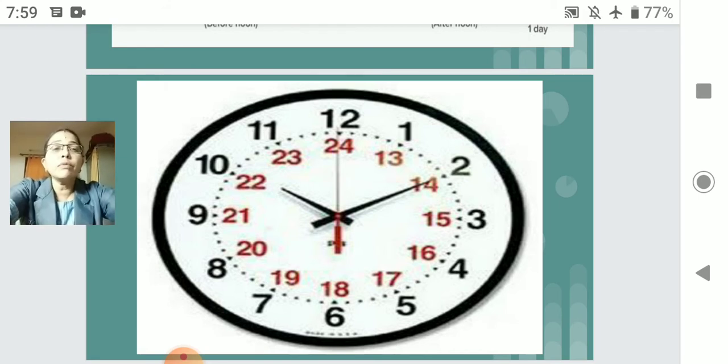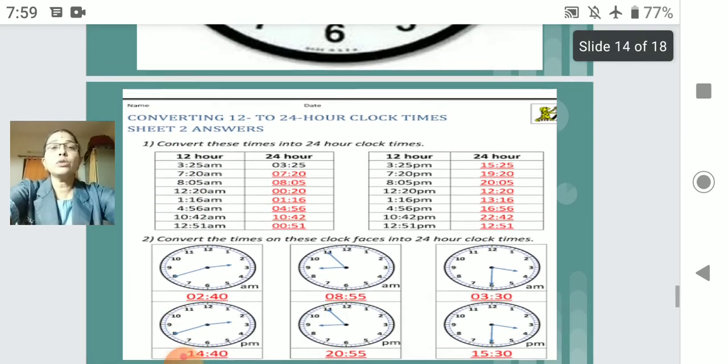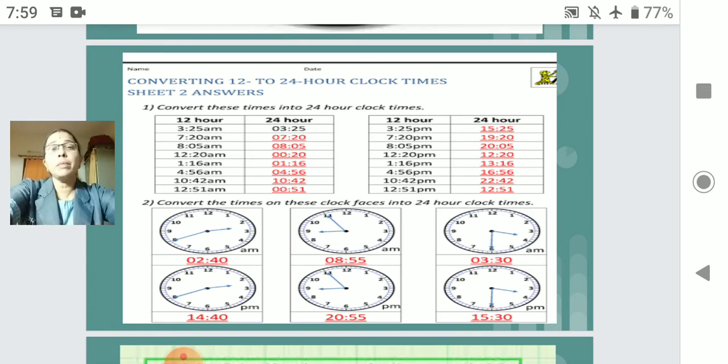Okay, between 1 and 2, after 1 and 2, there is a 5-minute gap. So there is a conversion of time in AM and PM. When I ask you to tell the time in 12-hour clock pattern, and when I ask you to tell the same time in 24-hour clock pattern: to write the time in 12-hour clock pattern, we mention AM and PM.